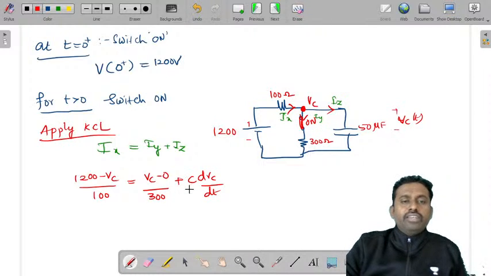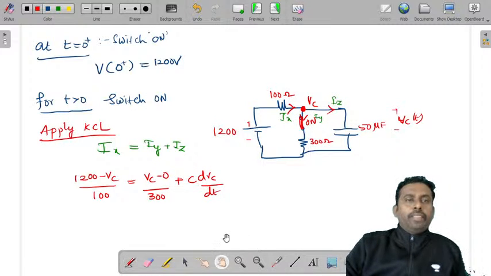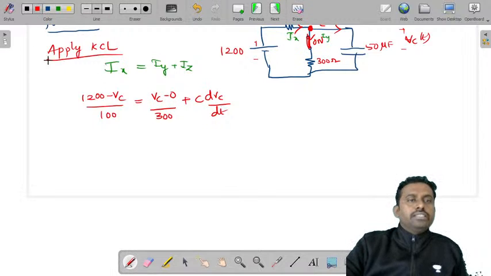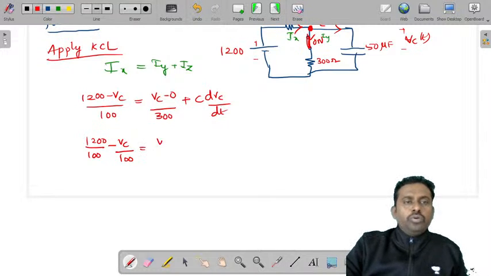You need to write this C value as 50 microfarad. So 1200 by 100 minus Vc by 100 is equal to Vc by 300 plus 50 into 10 power minus 6 dVc by dt.